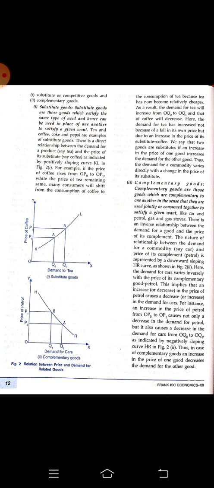You can see there is a diagram showing the downward sloping demand curve, right? As the price is increasing, the quantity demanded is decreasing, and vice versa. As the price is decreasing, the demand is increasing. Complementary goods are goods which complement one another, in the sense that they are used jointly or consumed together to satisfy a given want. For example, car and petrol. Just now we came across this joint demand. It is acting similarly.